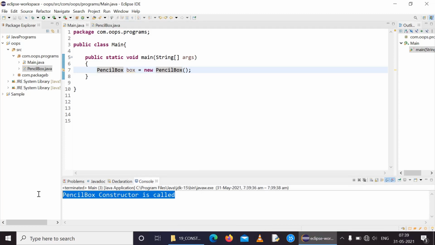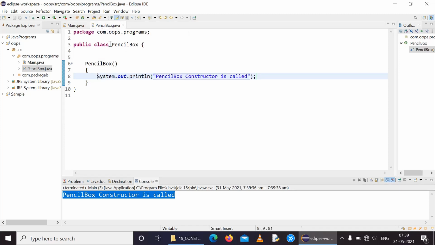So we have got the output, which means we have created an object. Once the object is created, it searches for a constructor. A default constructor is available, and hence it is printed here. So this is a default constructor.